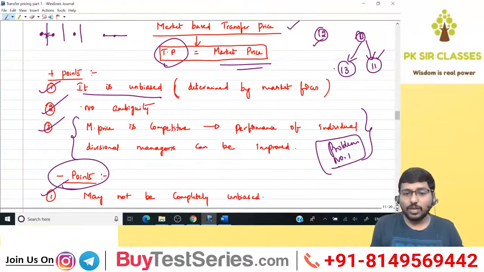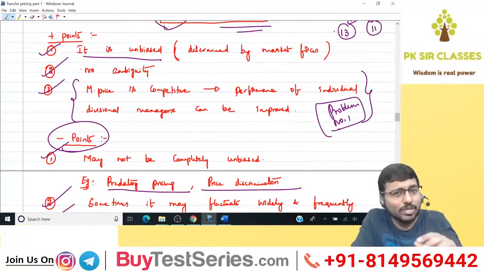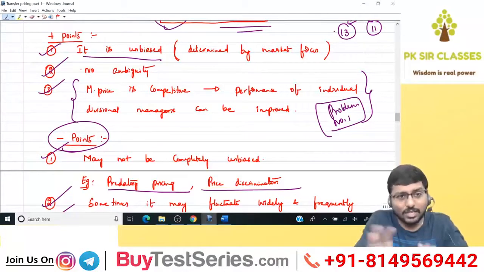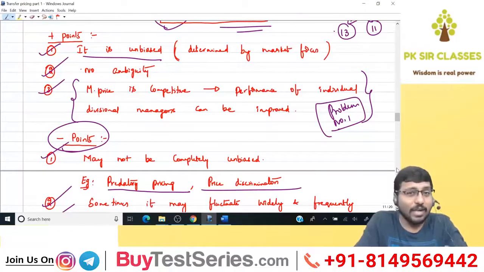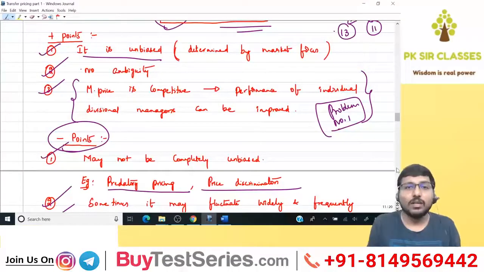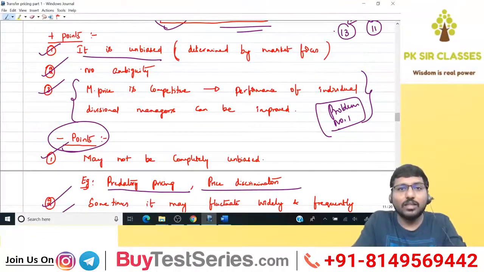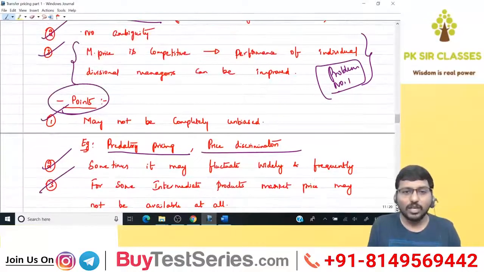Next, coming on to the negative points, I said in the positive point that it is completely unbiased, but it may not be completely unbiased in all the cases. There are exceptional circumstances. Example, predatory pricing, price discrimination. We'll see it in pricing decisions. Also, I've told you that sometimes your market price may fluctuate widely and quickly. Then it really gets confused which market price I should be taking. Third, sometimes your intermediate product may be very unique that there is no market price available for that. Then in that case, how will you fix your TP based on market price? Are you able to understand? These are all the negative points.